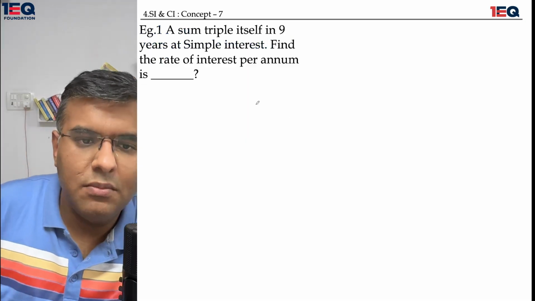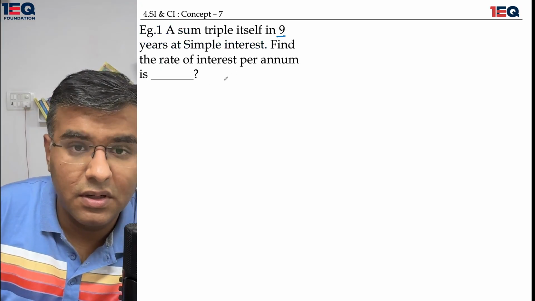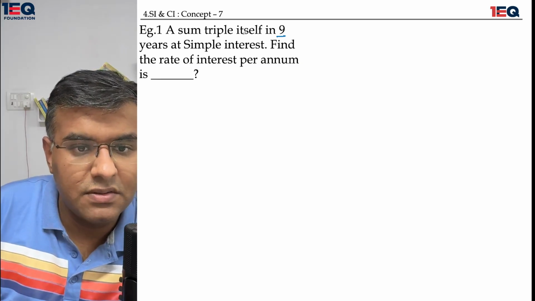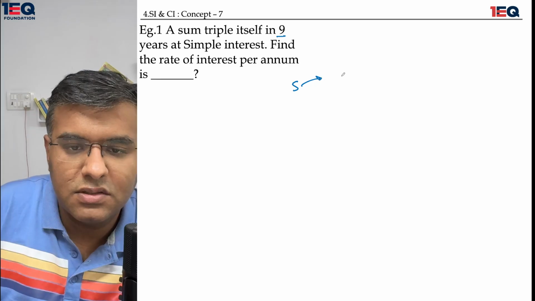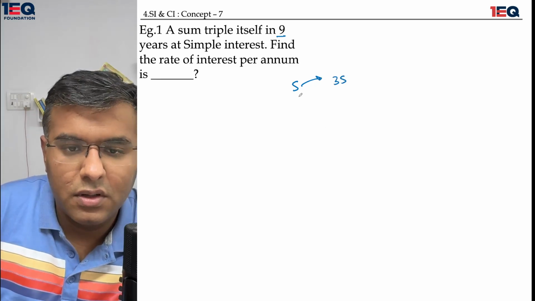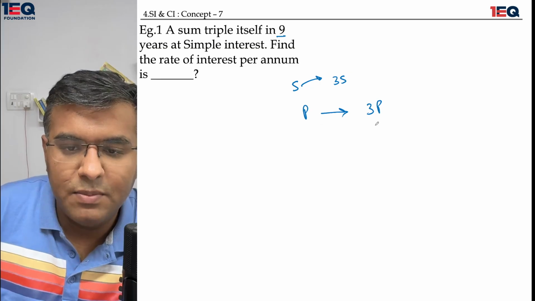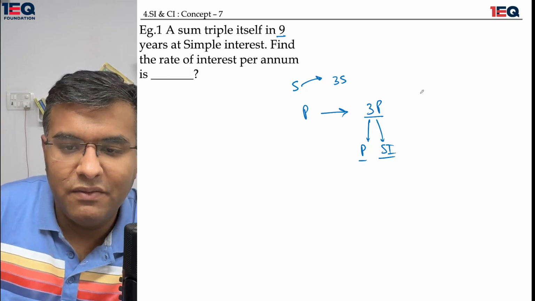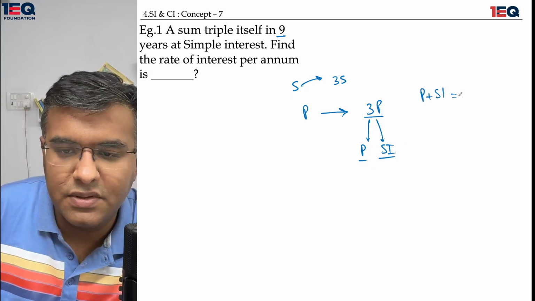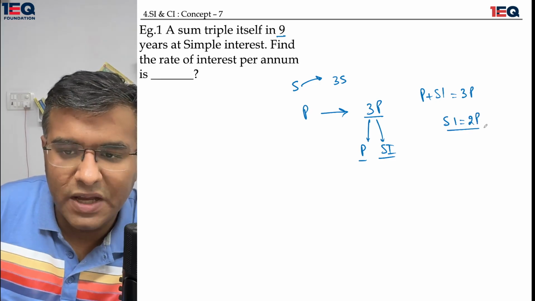A sum triples itself in 9 years at simple interest. Find the rate of interest per annum. The sum is tripling itself, or the principal is becoming 3 times the principal. That means this 3 times the principal has two components: the real principal inside it, and the simple interest inside it. So the principal plus simple interest is equal to 3 times the principal. That gives me the simple interest being equal to 2 times the principal.